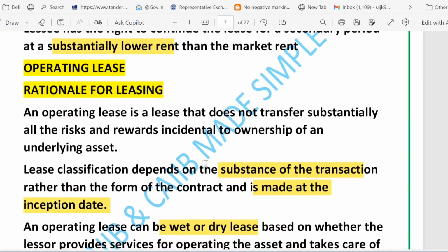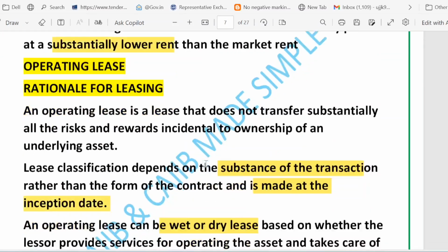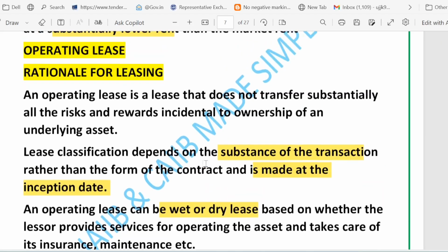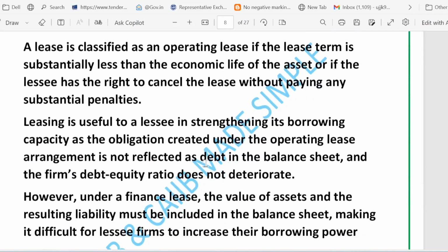Now friends, let's talk about the operating lease. We have already discussed when a lease is classified as an operating lease. Have a look at this particular slide. So friends, how do we tell an operating lease from a finance lease, and why do firms lease at all?